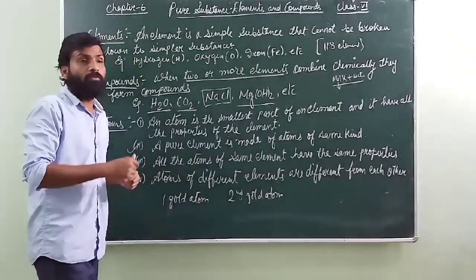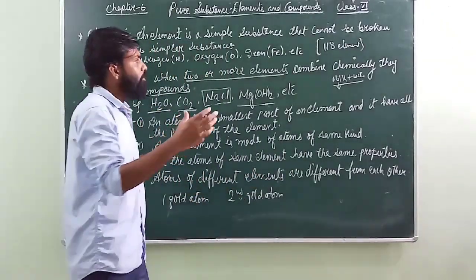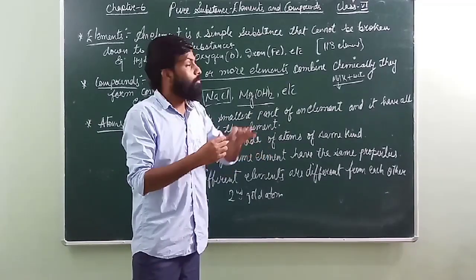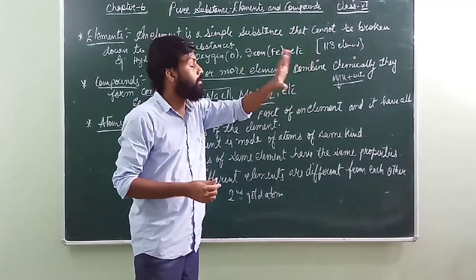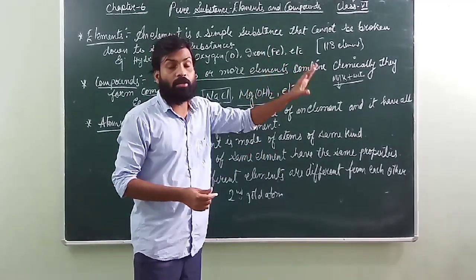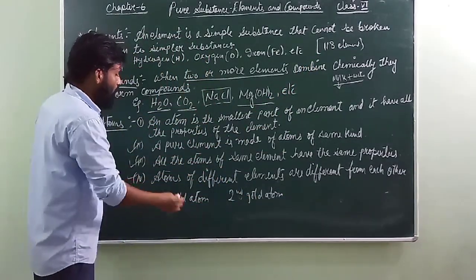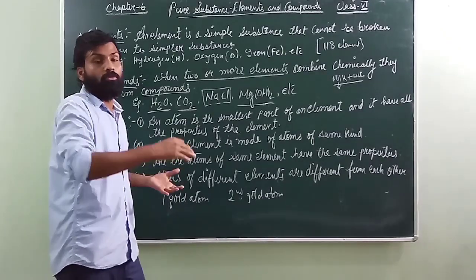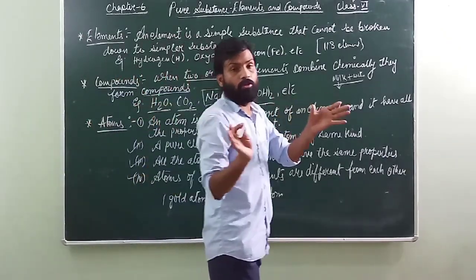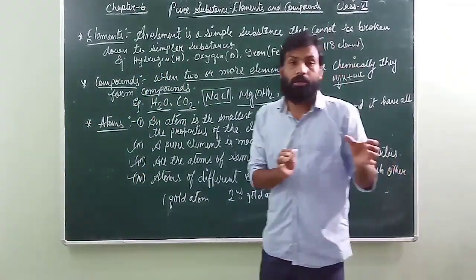All will be different from each other. Some elements might be very similar to one another, but chemically or physically they will not be similar. They will be exactly different. So if I compare a gold atom with a silver atom, they are not going to have similar chemical properties.